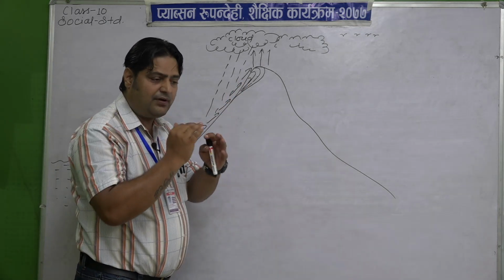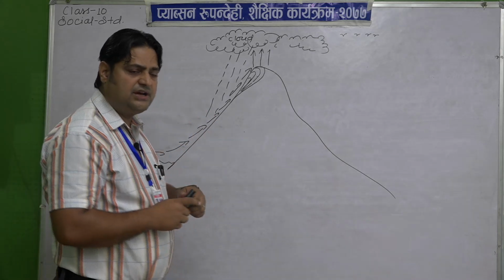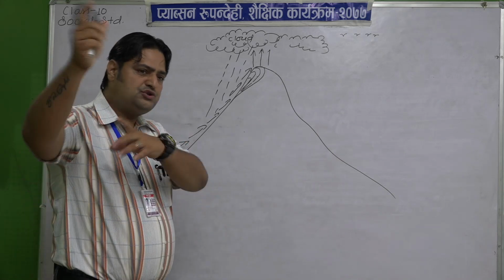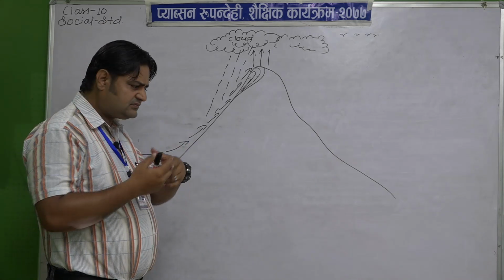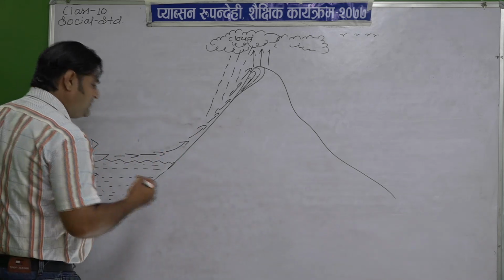In this way the rainfall mostly occurs in Nepal, okay, because Nepal lies in the tropical monsoon climate. Nepal depends upon the monsoon for its agriculture. Is it or not? Of course yes. So now listen to me here.